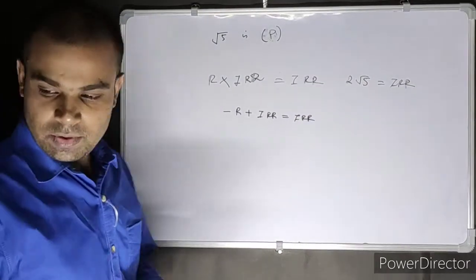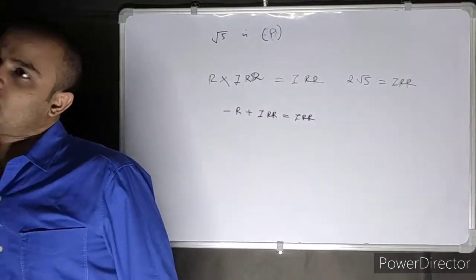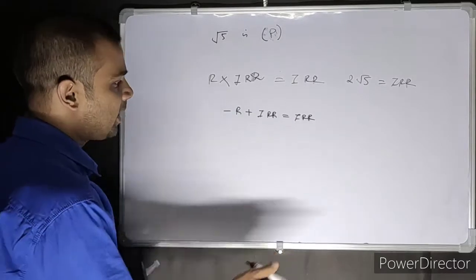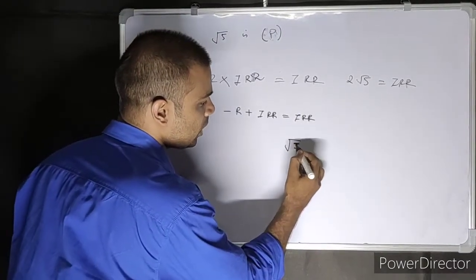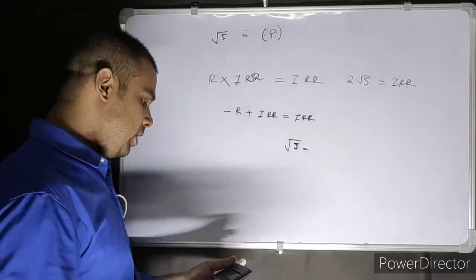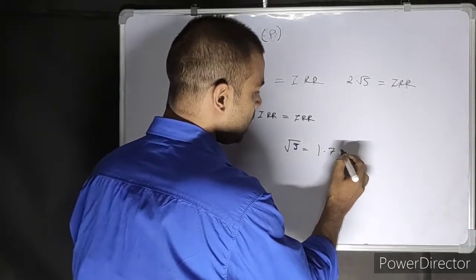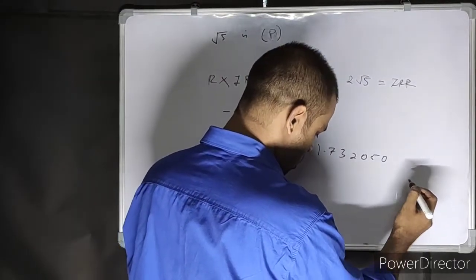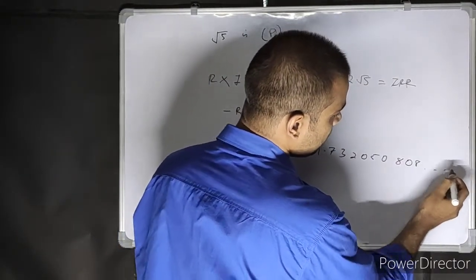I'll just give you an example of this. Let's say I would take an irrational number, root 3. What is the value of root 3 in the calculator? The value of root 3 is about 1.732050808, and then it continues.